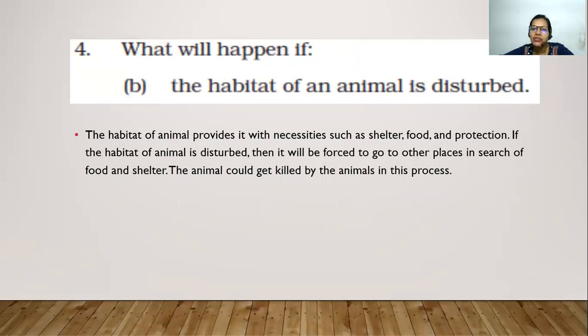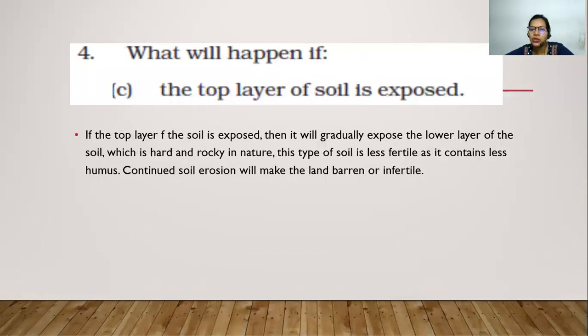Now what will happen if the habitat of an animal is disturbed? Obviously, we know that animals need shelter, food and protection, right? Now if the habitat of an animal is disturbed, what will happen? They will be forced to move to different spaces in order to search for food and shelter. In this process, suppose they encounter humans, out of fear we might kill them. So in this way the number of animals will get reduced.